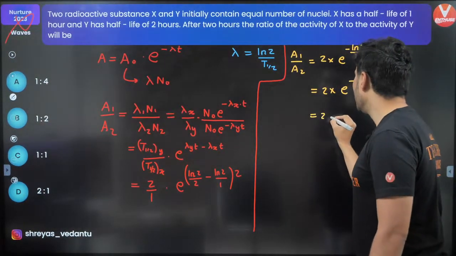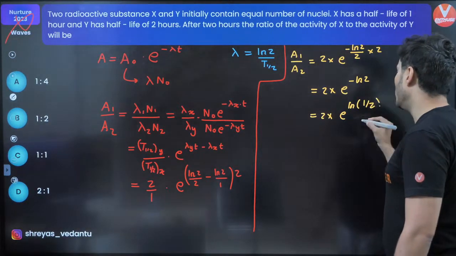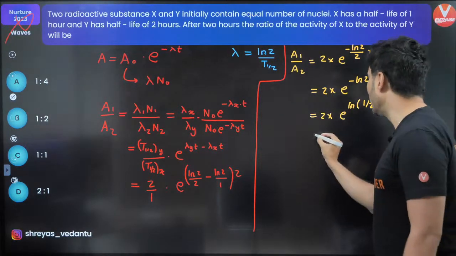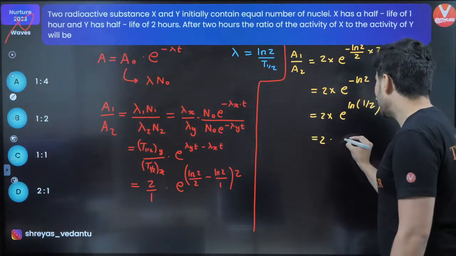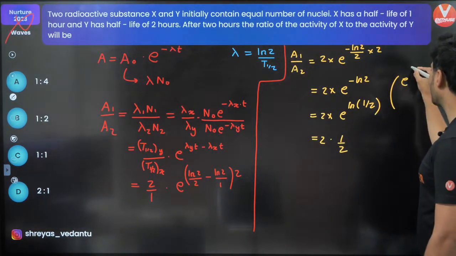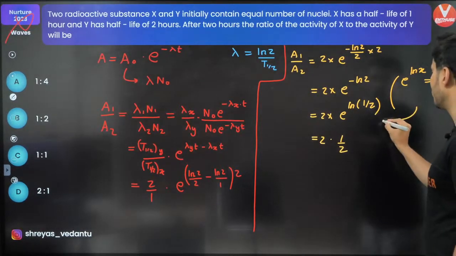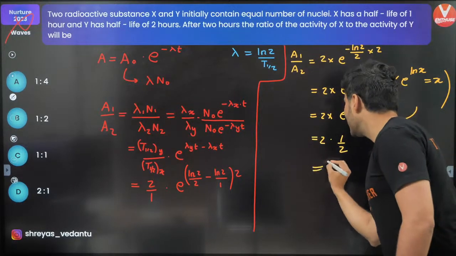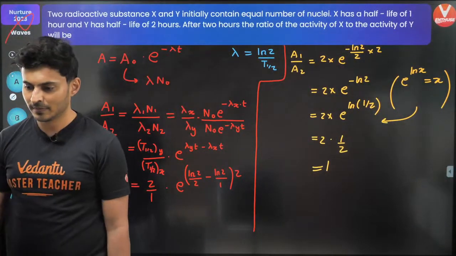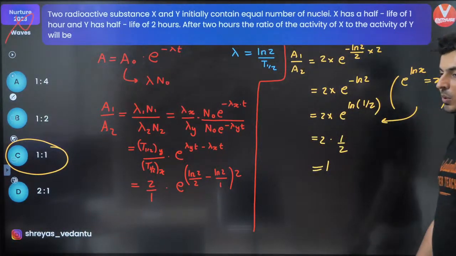Minus log 2 is nothing but e to the power log of 1 by 2. And e raised to log x is just x. That's the formula. So this will be 2 into just half. Remember what formula I have used? e raised to ln x is just x. This is the formula that I have used over here. So this is just going to be 1, and is it 1:1? Yes, it is. Wow. Is that clear? Understood?